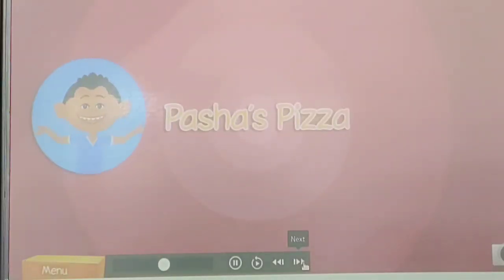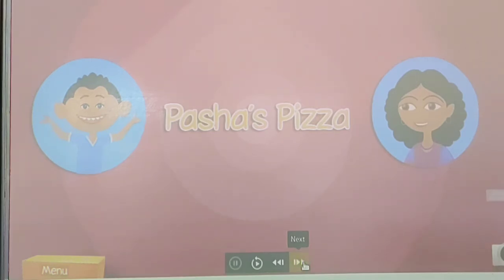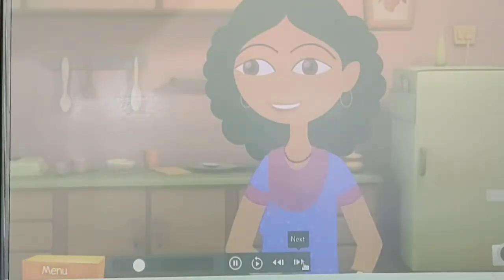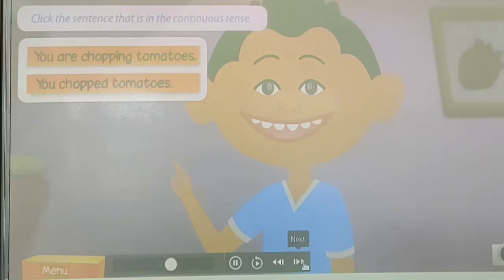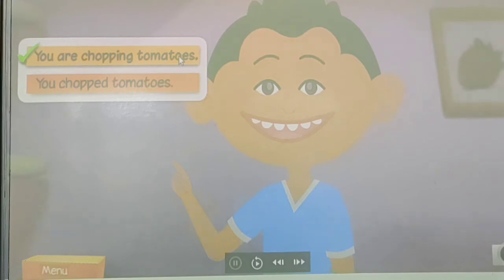So, have you heard the story? Now try and identify the continuous tenses in the story you just heard. Click the sentence that is in the continuous tense. "You are chopping tomatoes" or "you chop tomato." Which is the continuous tense? Which one has the ing form? The helping verb is "are." "Chopping" is the ing form of the verb chop, and "are chopping" forms the continuous tense.